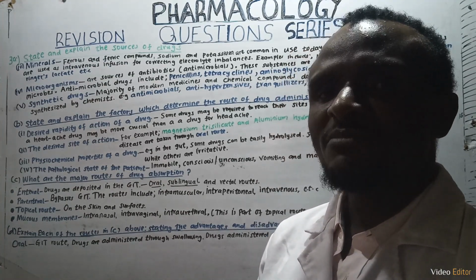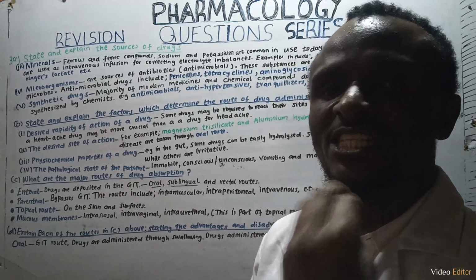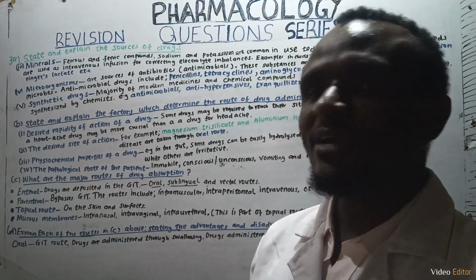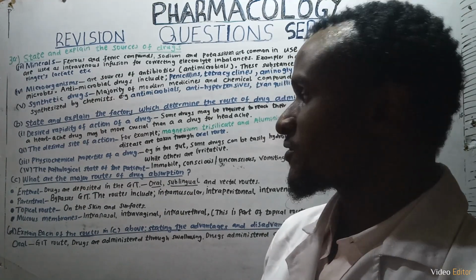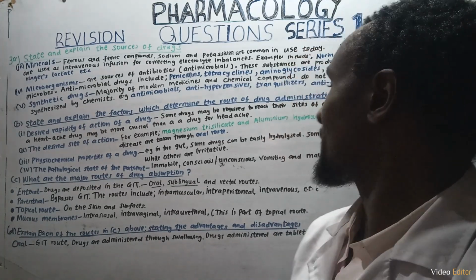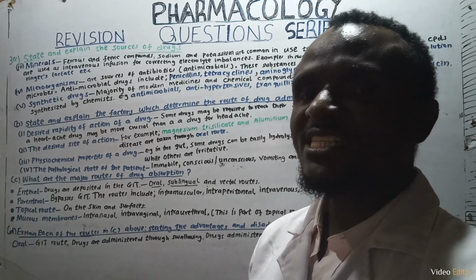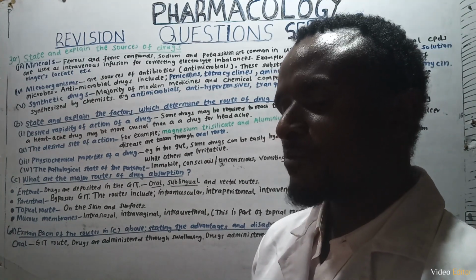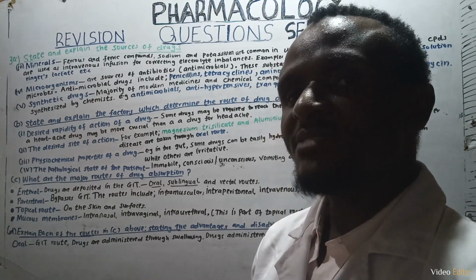A patient that is vomiting may not be required to use the oral route, because he might vomit the drug. So we might use another route of administration. Then some patients also have malabsorption syndrome. If a patient is suffering from malabsorption, you might be required to use a different route of drug administration.